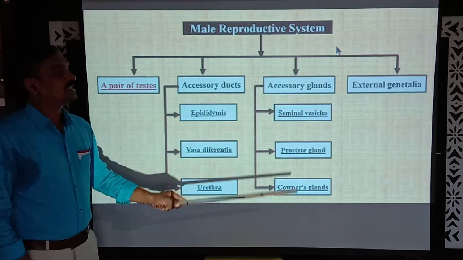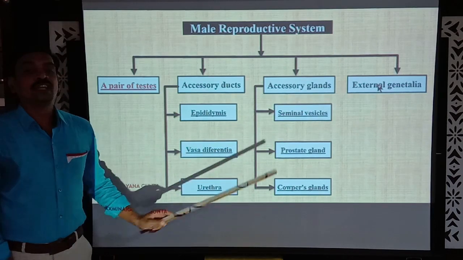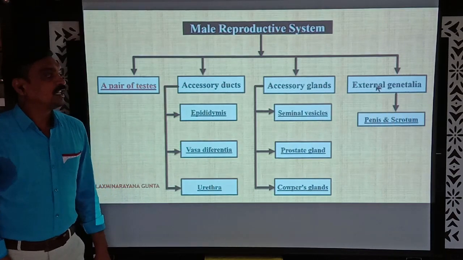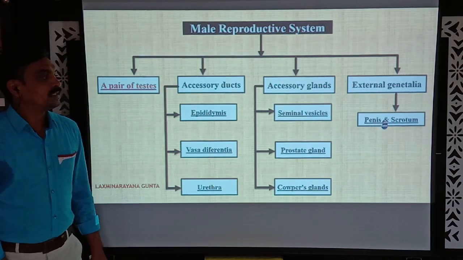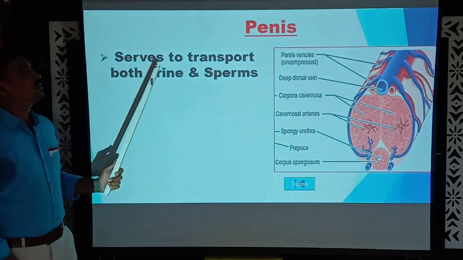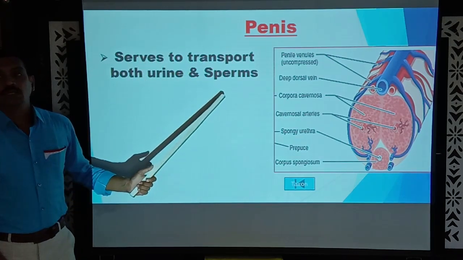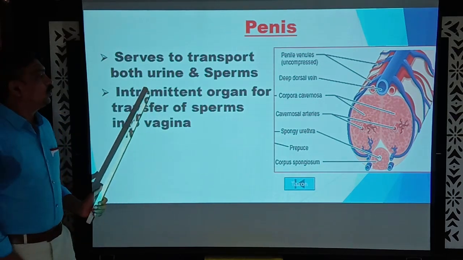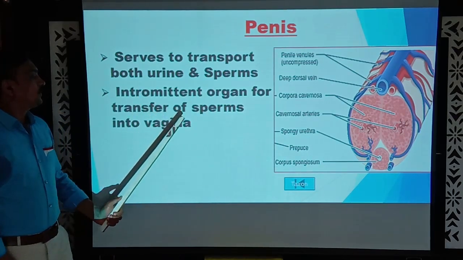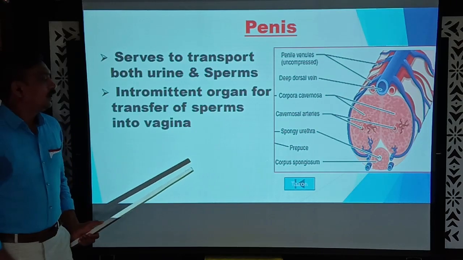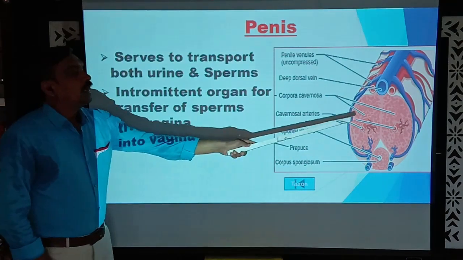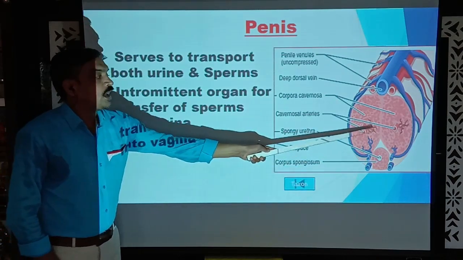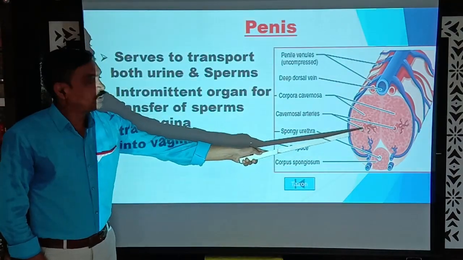Let us now move to the external genitalia. The penis and the scrotum constitute the external genitalia. Let us discuss the penis. The penis serves to transport both urine and sperms, and it is an intromittent organ for transfer of sperms into the vagina. A cross section of the penis shows three columns of tissues.